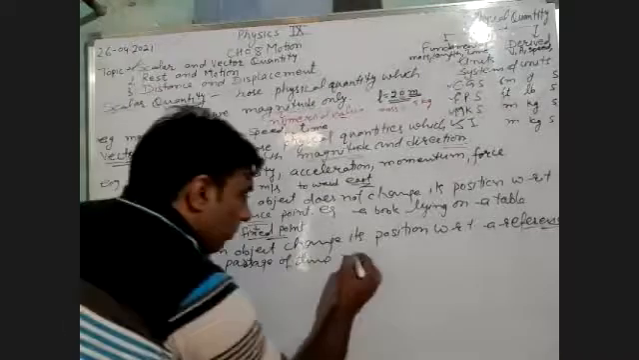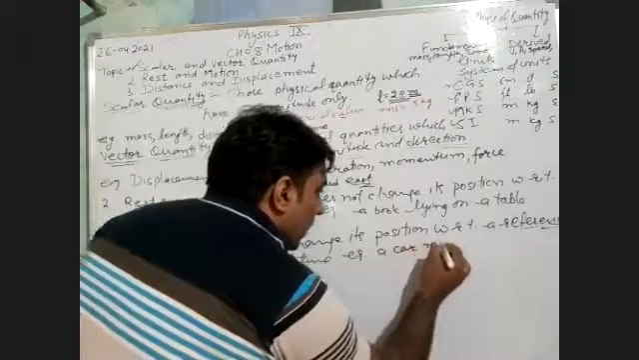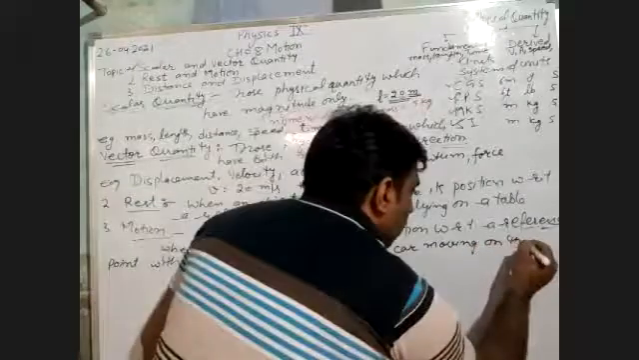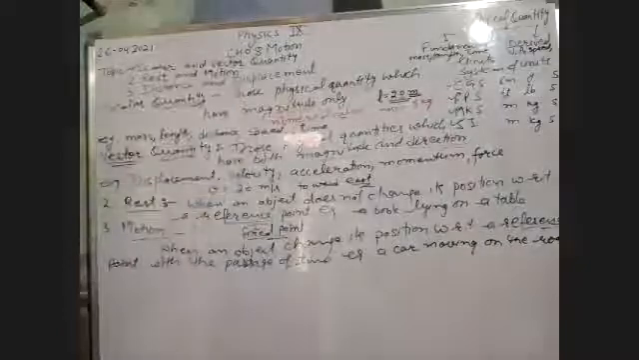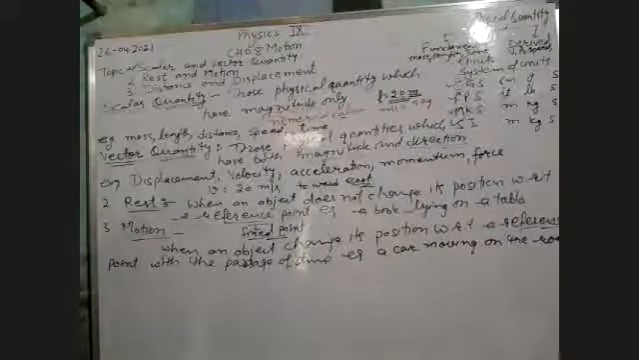Okay, for example, a car moving on the road. So a car moving on the road is an example of motion.